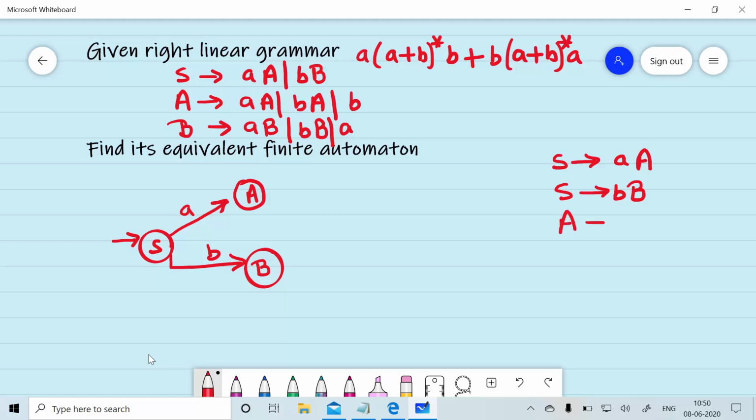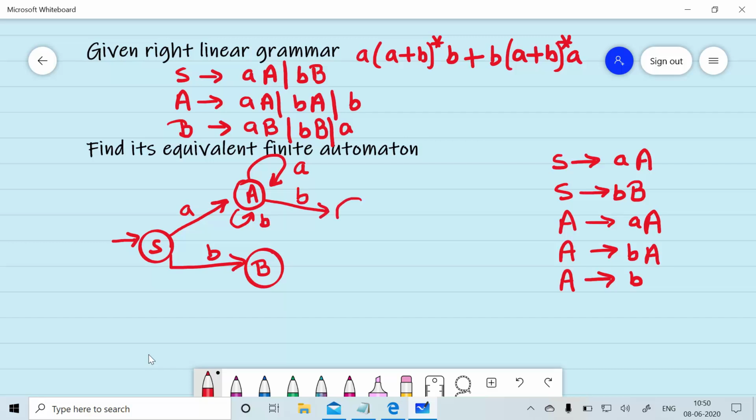Then A will give you aA. So there will be a self loop using rule number 1. The next production rule is A will give you bA. So again there will be a self loop of b on state A. Then A will give you b. So we will move to the final state on reading of b and let's call it QF.